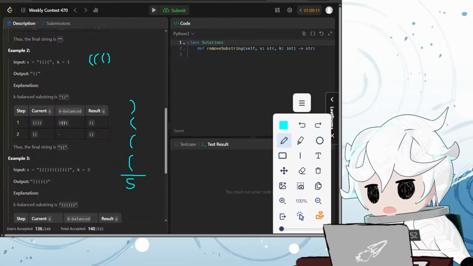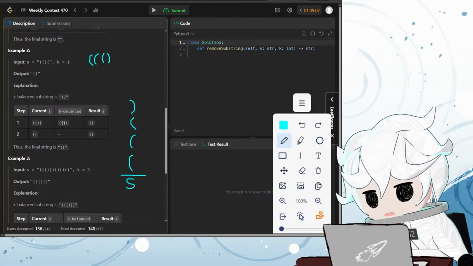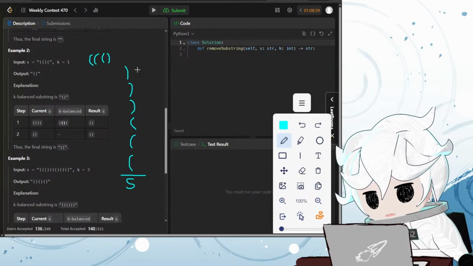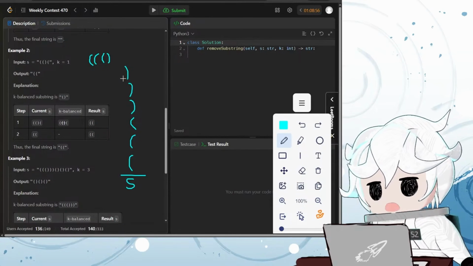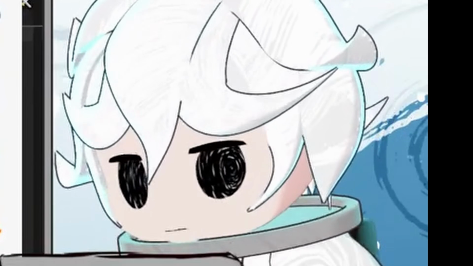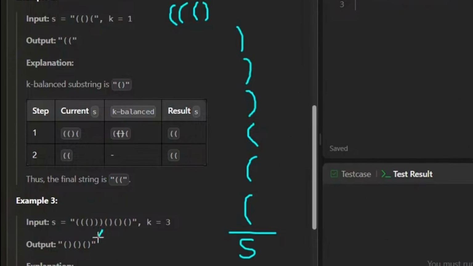What happens if I start storing the end parentheses in the same stack? Is that going to help me? That, and then that. That doesn't tell me anything, does it? Because when I look at my stack, it's just, oh, I have an end parentheses here. That doesn't really help me. The thing I really need is, by the time I get to this parentheses here, I need to be able to tell that I've already seen 3 left parentheses and 3 right parentheses.